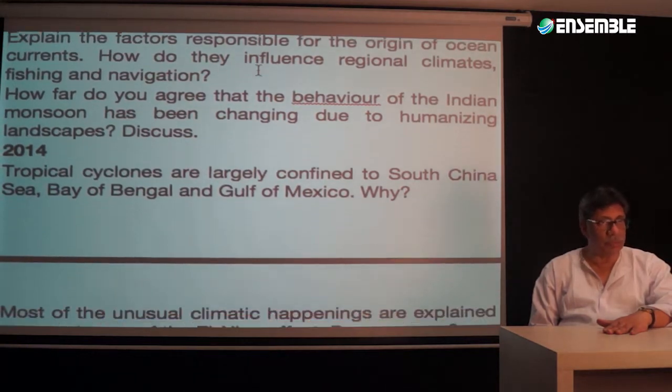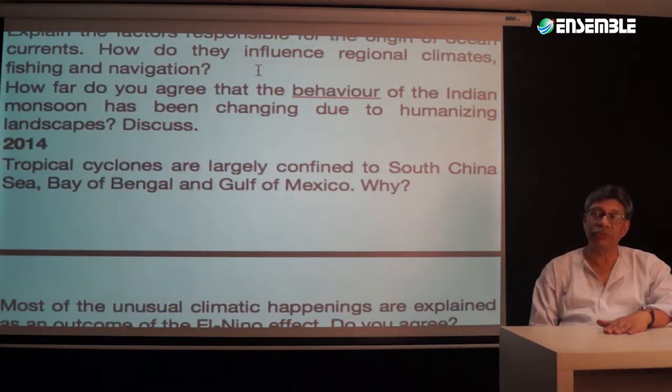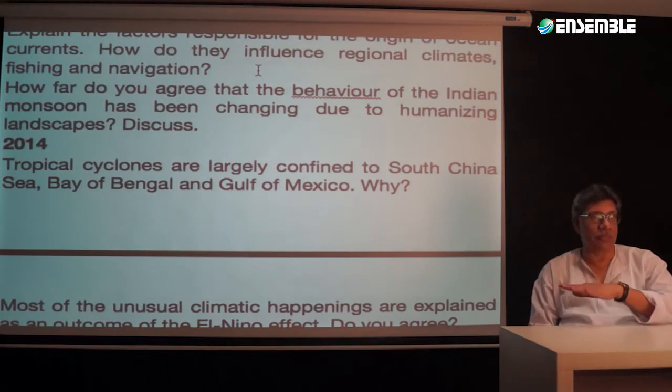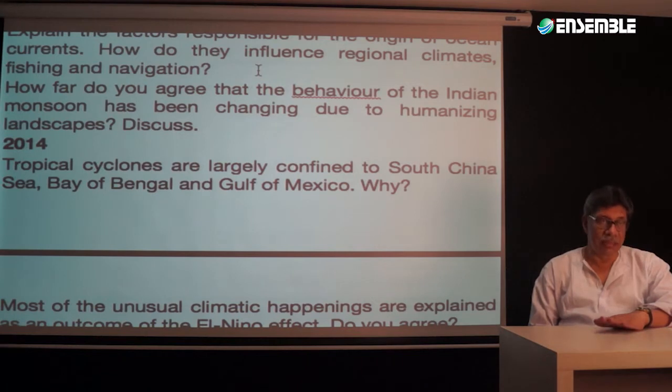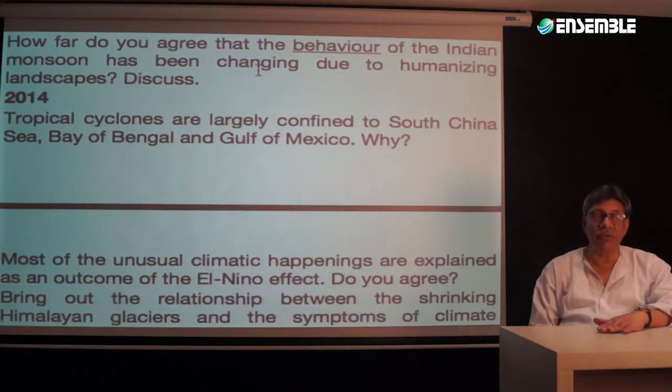2015: explain the factors responsible for the formation of ocean currents. That is theoretical. And how do they influence the regional climate? That indeed is associated with the application part of it, that is, the influence of ocean currents on regional climate, fishing, and navigation. Now, how far do you agree that the behavior of the Indian monsoon has been changing due to the humanizing landscape? That is going to be practical. That is part of Indian physical geography. Very, very well framed question.